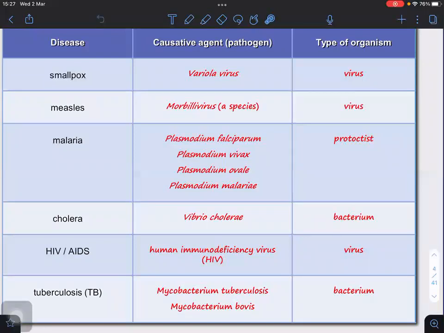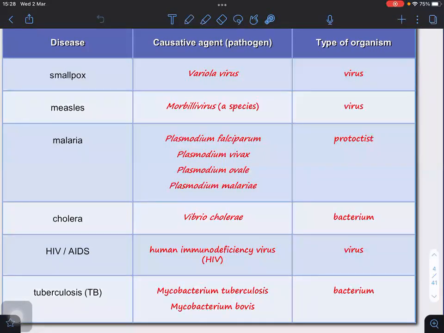Measles is caused by morbillivirus. Type of organism is virus. Malaria is actually caused by Plasmodium. So we have 4 different species of Plasmodium: falciparum, vivax, ovale, and malariae. But what is required by the syllabus? Only the genus. As long as you know Plasmodium, good enough. If you want to show off, then put in another.